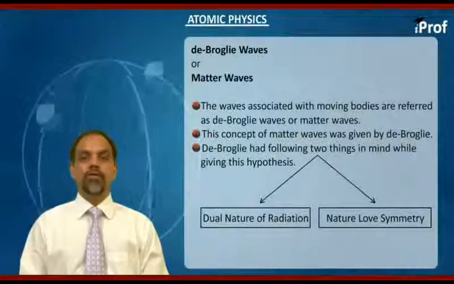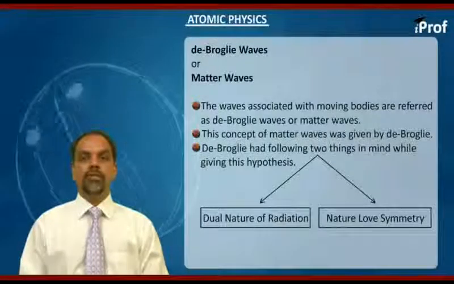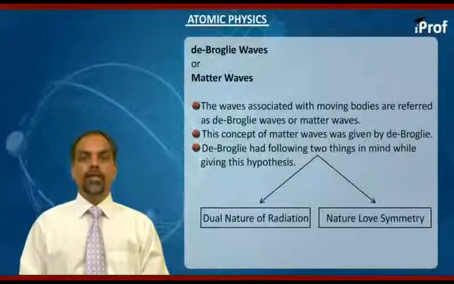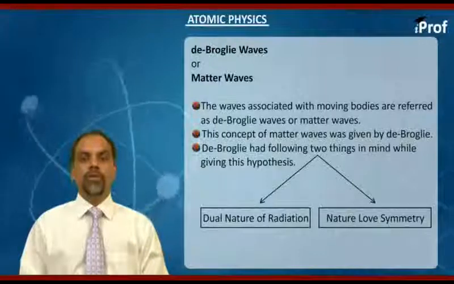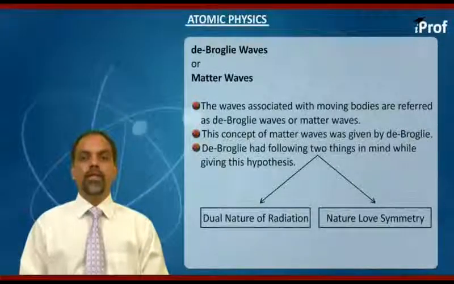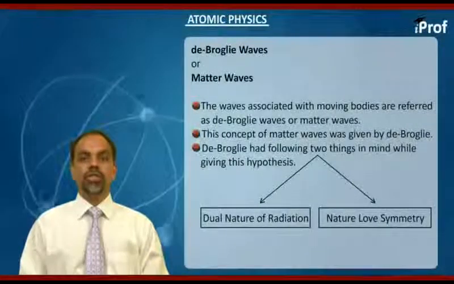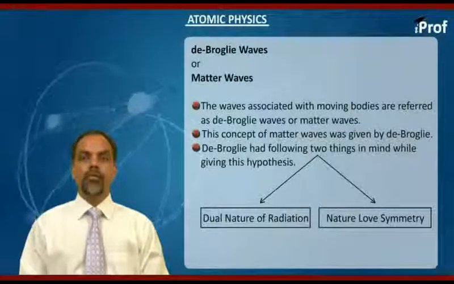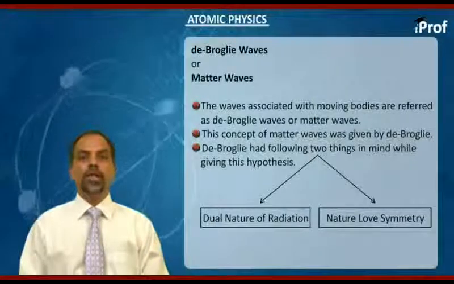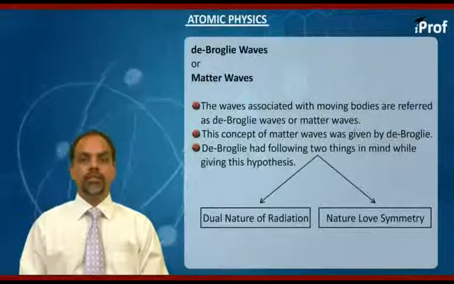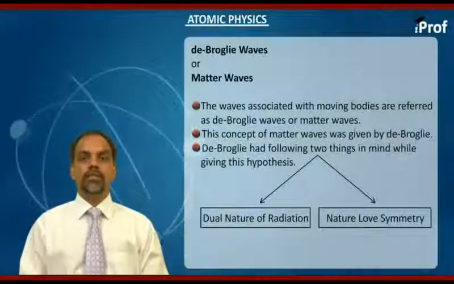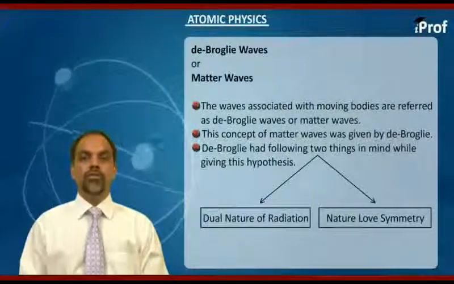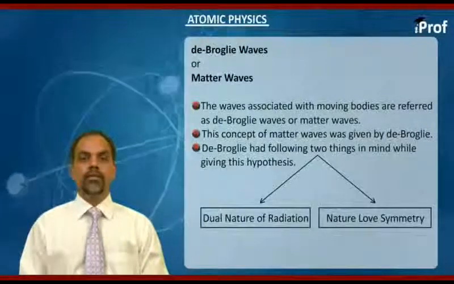Now this concept of matter waves was given by de Broglie, hence the name de Broglie waves. So we say simply the waves associated with moving bodies are known as matter waves. Now when de Broglie introduced this hypothesis, he had 2 points in his mind.